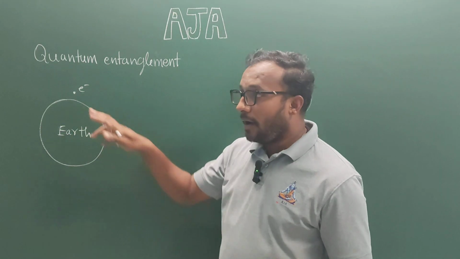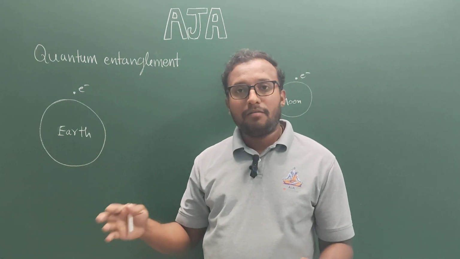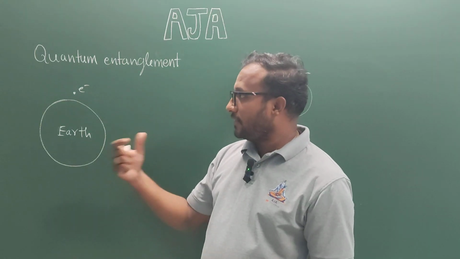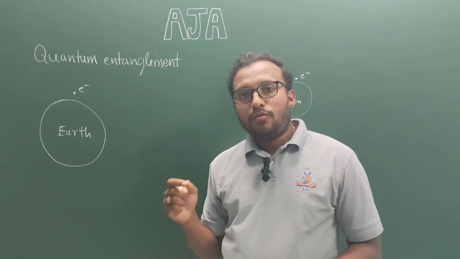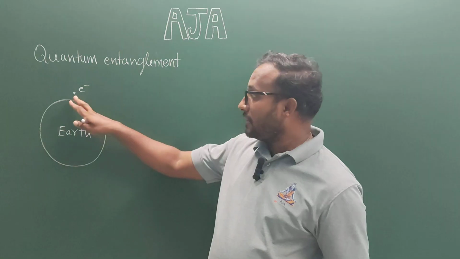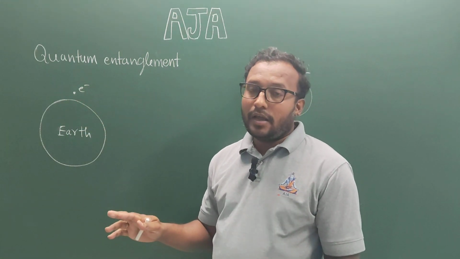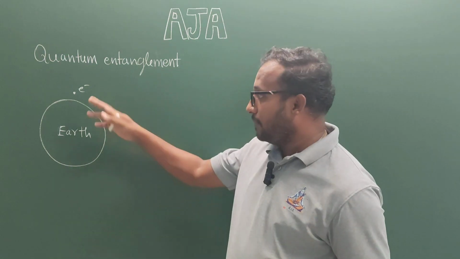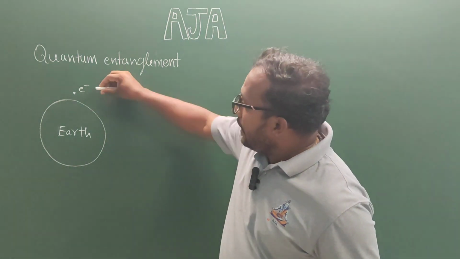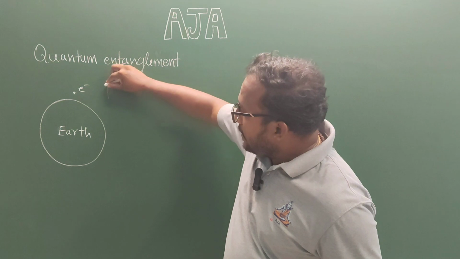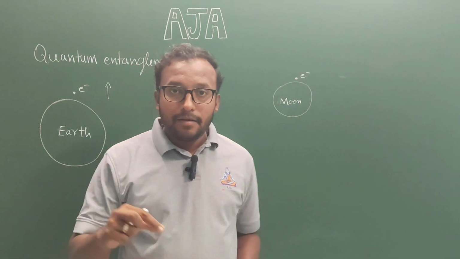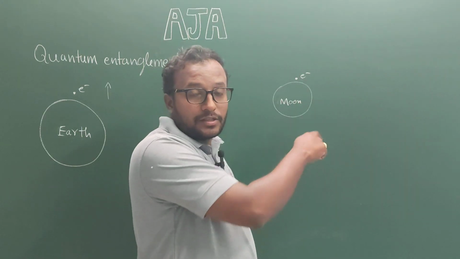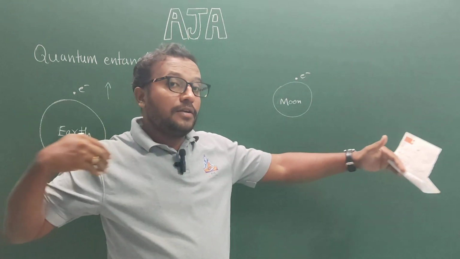That means this particle is having all possible values of spin, all possible states of the particle are there. But once you measure a particular state of this particle, say for example you are measuring the spin of this electron, you will get the spin of this particle as spin up, and instantly this measurement forces the other particle to respond immediately even at a larger distance between them.